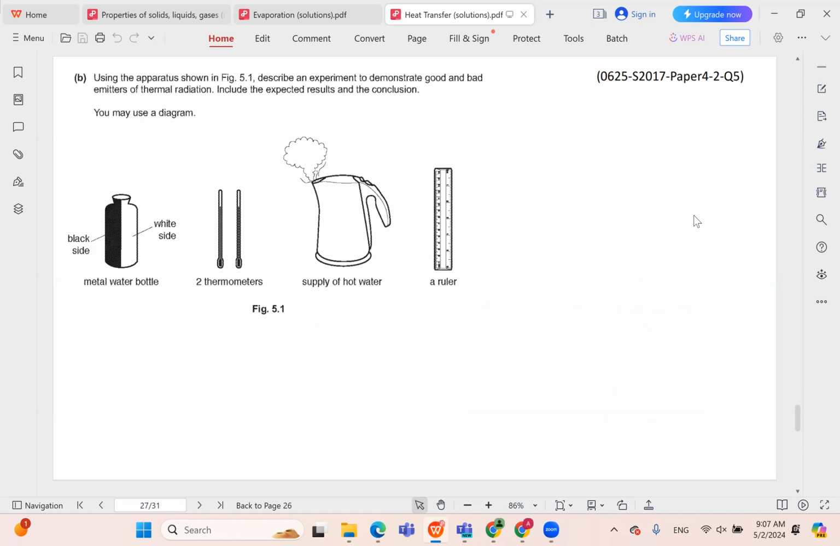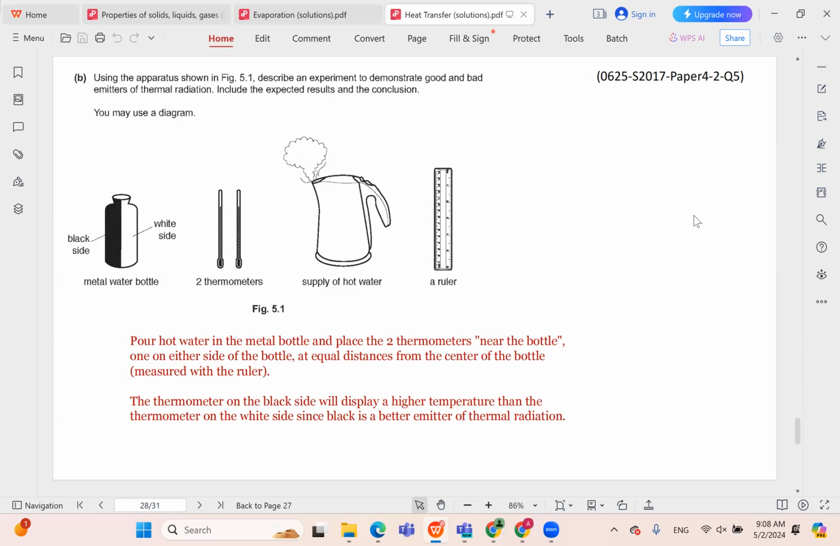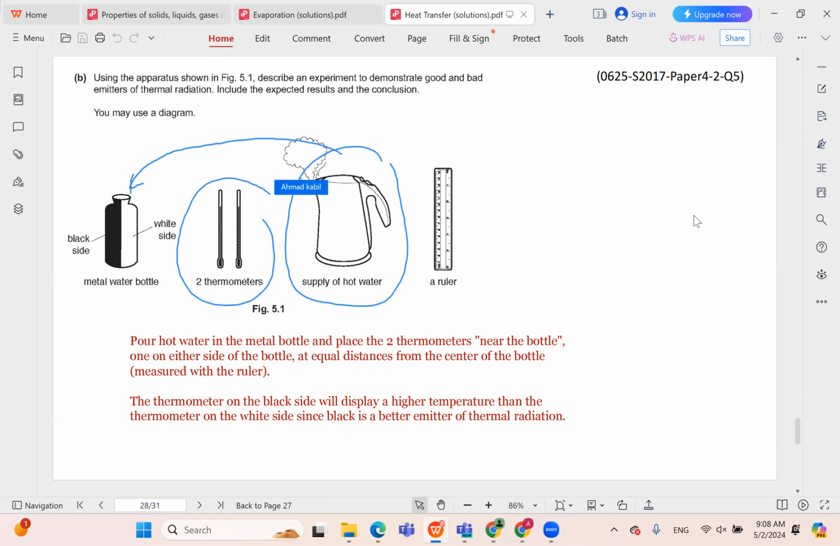Using the apparatus shown in figure 5.1, describe an experiment to demonstrate good and bad emitters of thermal radiation. Include the expected results and the conclusion. You may use a diagram. So we have 4 pieces of equipment, and we are required to design an experiment here to demonstrate good and bad emitters of thermal radiation. So it's very obvious what we're going to do. We're going to heat water to a certain temperature, and then pour the hot water into the bottle, and then place the 2 thermometers on either side of the bottle.